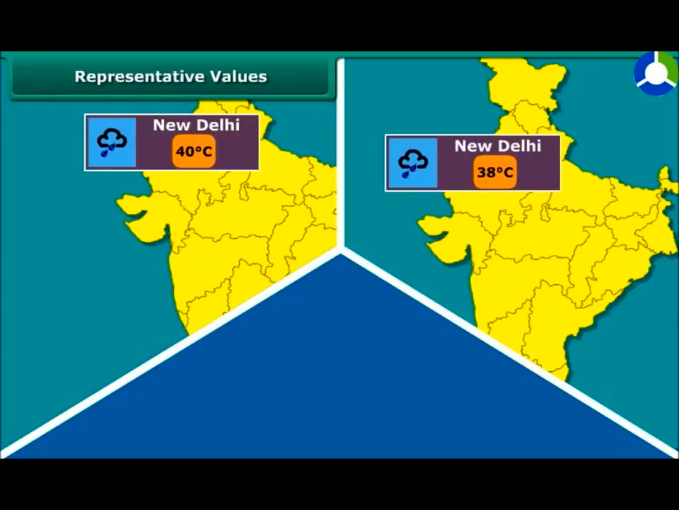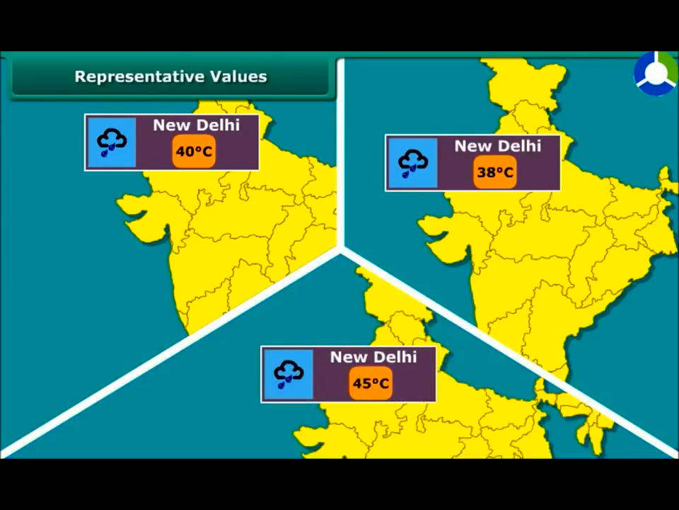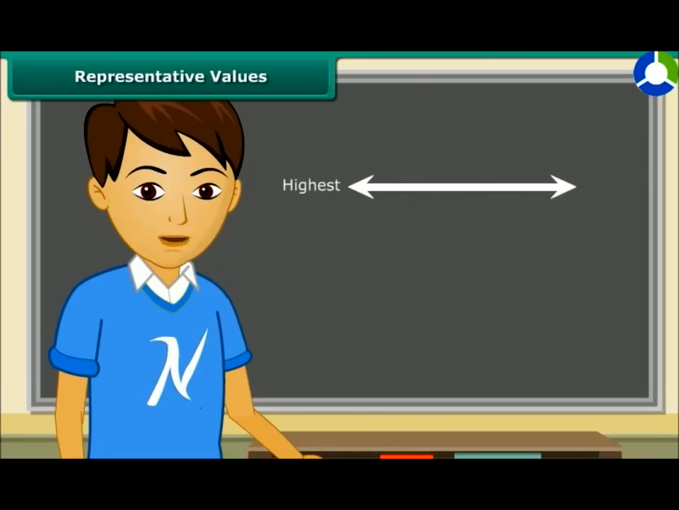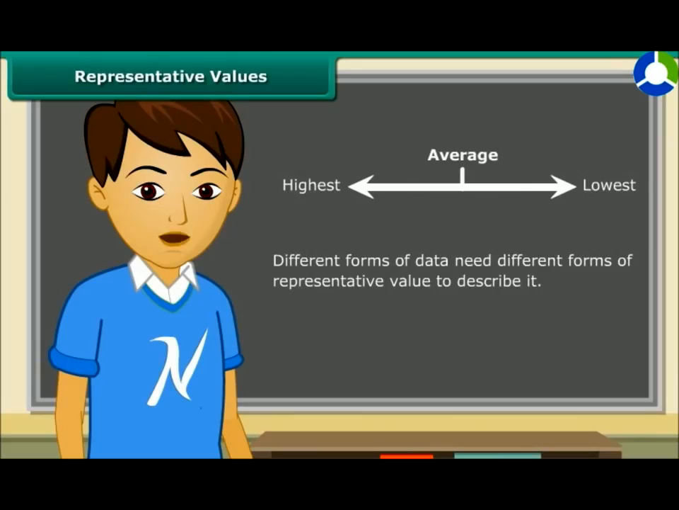Similarly, the average temperature of 40 degrees Celsius means that the temperature of New Delhi at this time of the year is around 40 degrees Celsius. Sometimes it may be less than 40 degrees Celsius, and at other times it may be more. Thus, we realize that average lies between the highest and the lowest value of the given data. Different forms of data need different forms of representative value to describe them. One of these representative values is the arithmetic mean. Come along to learn about it.